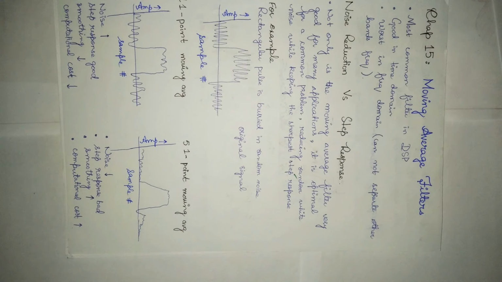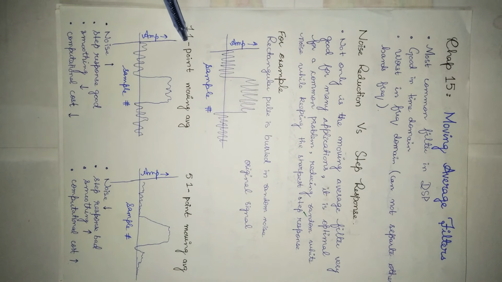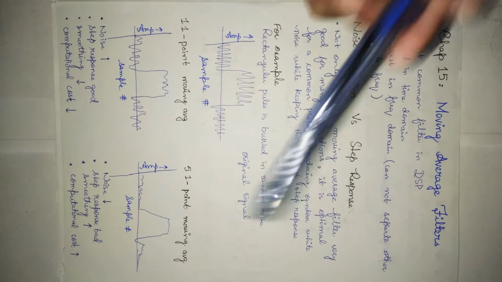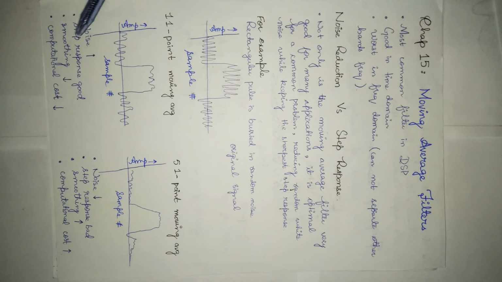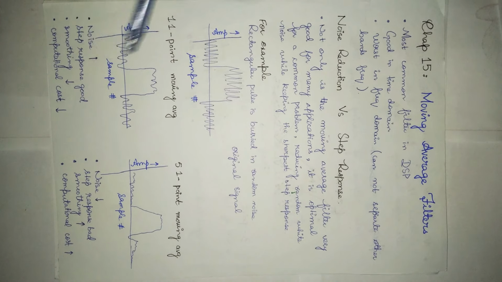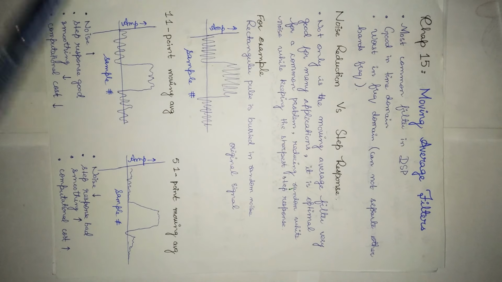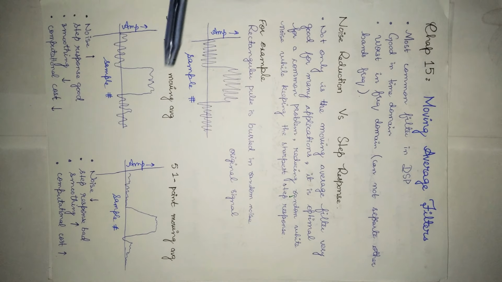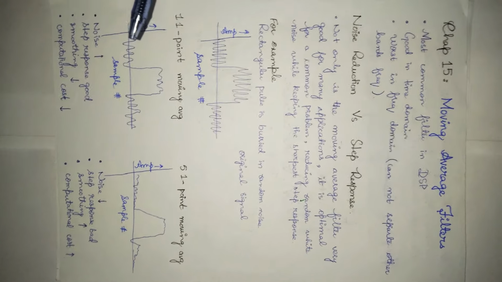The amount of noise reduction is equal to the square root of the number of points in the average. That is an 11 point moving average filter, and that is a 51 point average filter. In this, noise is small, step response good, smoothing less, and computational cost is also low. In this, noise is low, step response bad, smoothing is more, and computation cost is more. As the number of points in the filter increases, the noise becomes lower. However, the edges become less sharp.